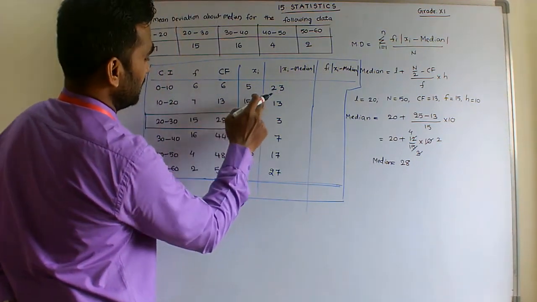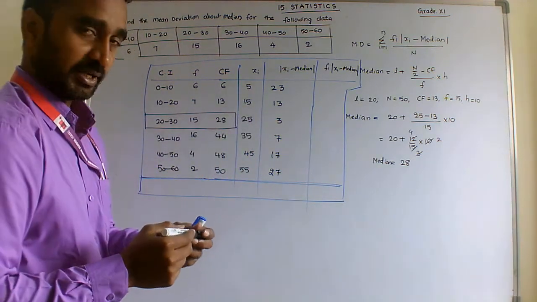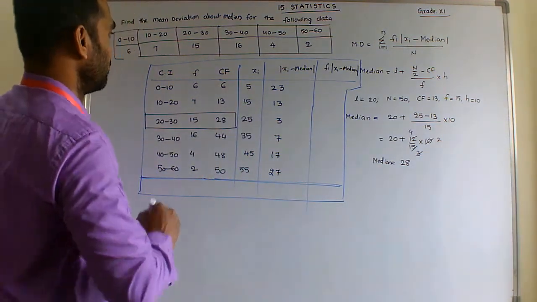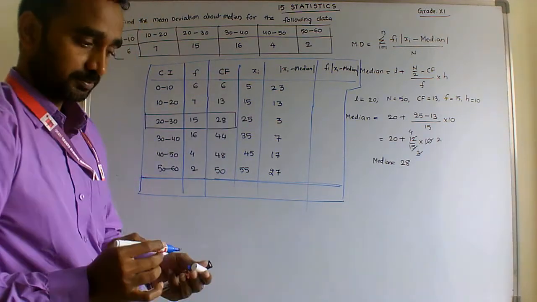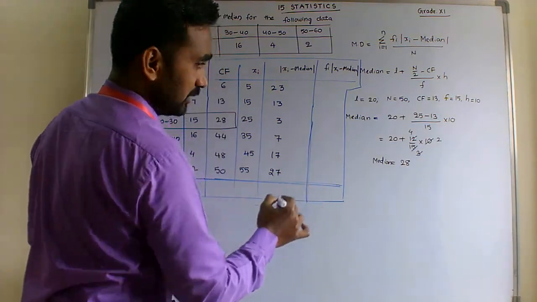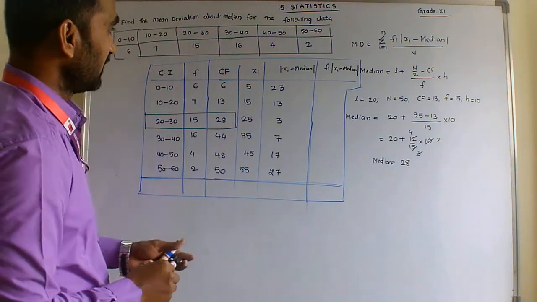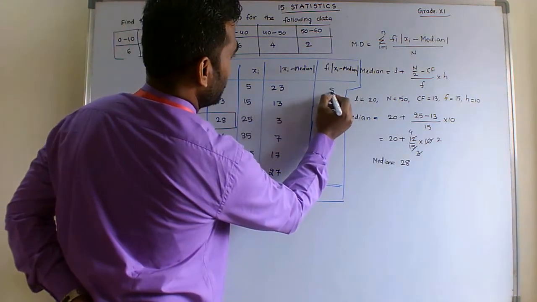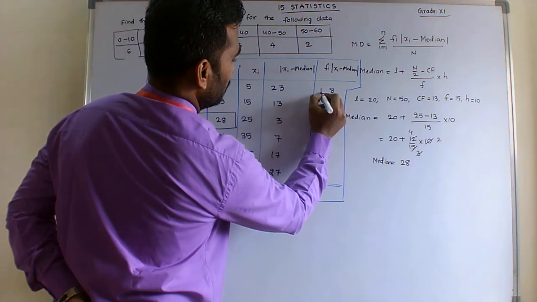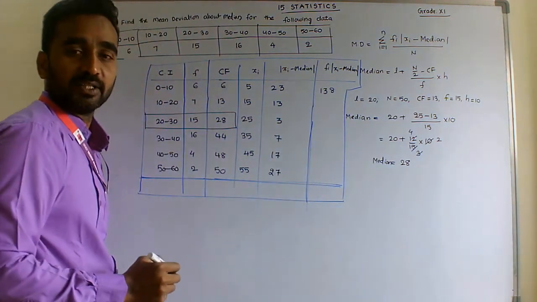fi into the absolute value of xi minus median. So multiply the second column: 6 into 23 is 138.